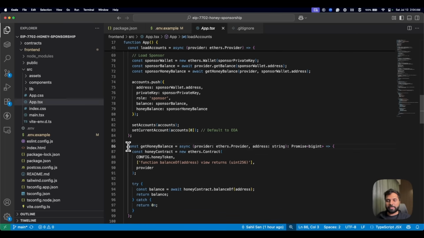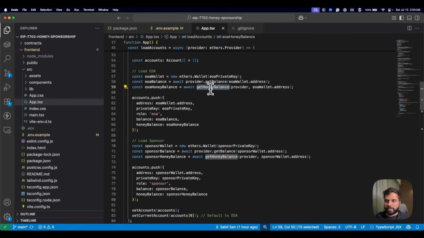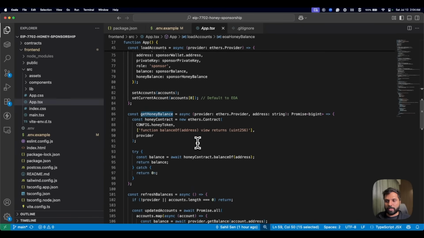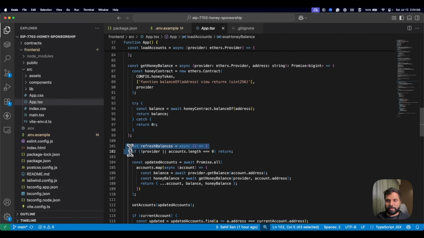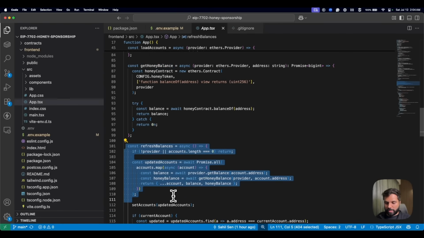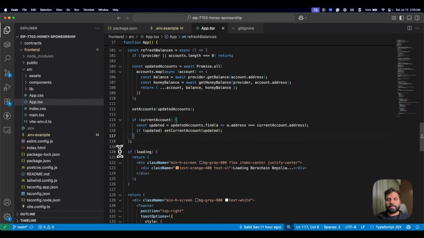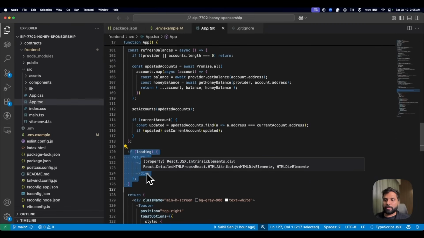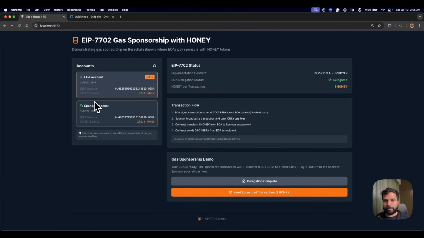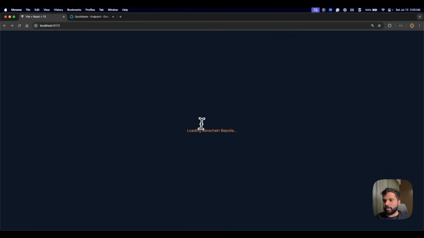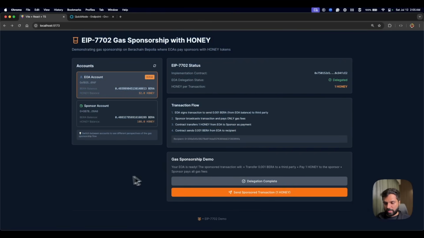Then we basically have the function to get the honey token balance, which we used over here to get honey token balances for EOA and sponsor account. And we have one function to refresh balance. So you must have seen we have this refresh balance button over here, which if clicked refreshes the balance. Then while the app is loading, in the initial phase, if you reload the app, once the app is not 100% loaded, we will show this message.